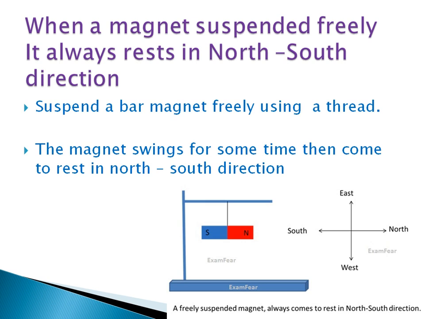If you have a magnet, you can do this activity in your home. Suspend a bar magnet freely using a thread. If you have a wooden stand, you can use that. Otherwise, you suspend it freely using a thread. The magnet swings for some time and then comes to rest in the north-south direction. See the picture. The magnet is aligning in the north-south direction.